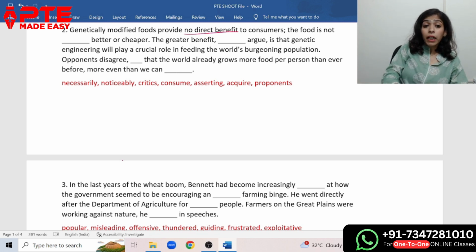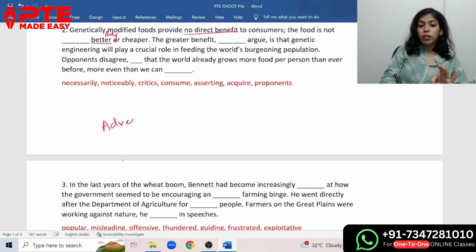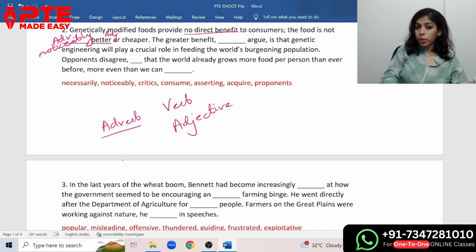Why noticeably? Better. They have already used better, which is an adjective. So we use an adverb to add something to the verb or to add something to an adjective as well. Here, the word noticeably is adding something to the adjective better. So here what do we get? Adverb, and that is noticeably. Okay, noticeably better or cheaper.